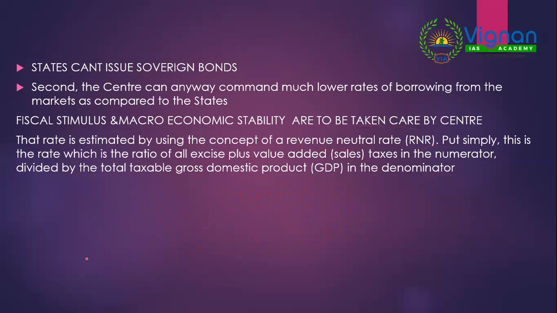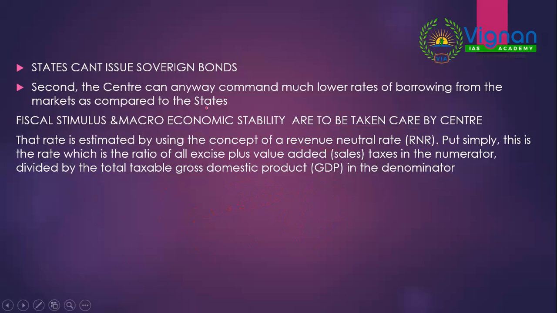Coming to the exact formula, revenue neutral rate is nothing but the ratio of what? Excise duty plus value added tax plus sales tax, and so on, by total taxable GDP. By going for this ratio, you can arrive at one rate, that is known as revenue neutral rate, and this will be the single GST slab, as is being done in countries like Australia.